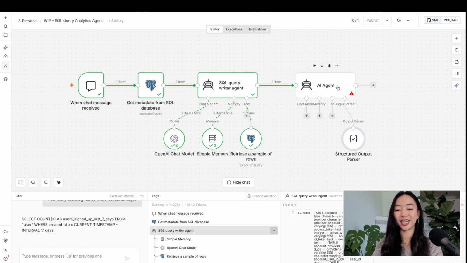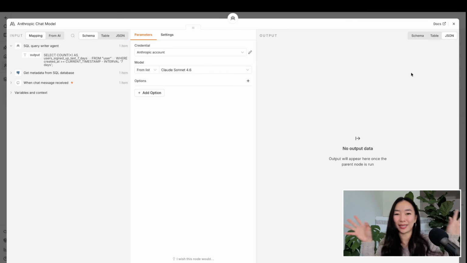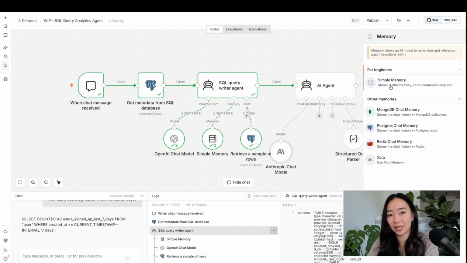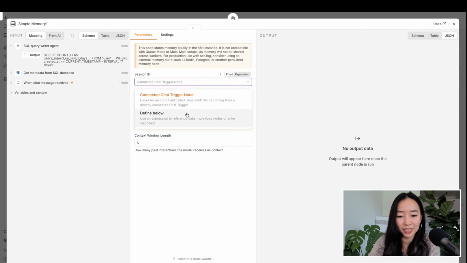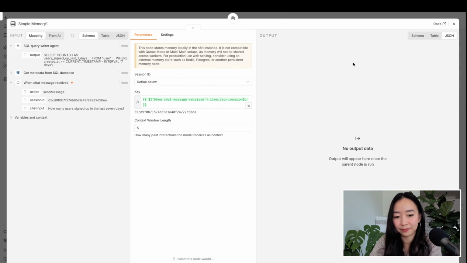Now, we're going to connect in the 3 components of an AI agent. That is the chat model, your memory, and your tools. I'm going to do this pretty quickly. So for the chat model, just for fun, I'm just going to use an Anthropic model this time. Sometimes I like to pit the different AI companies against each other, just so I know there's some variety in the way the models are trained. So Sonnet 4.6 for this one looks fine. Now we're going to throw in memory, and that's going to be, again, the simple memory. We'll define the session using the chat message session ID. We can bump this up to 10 again.